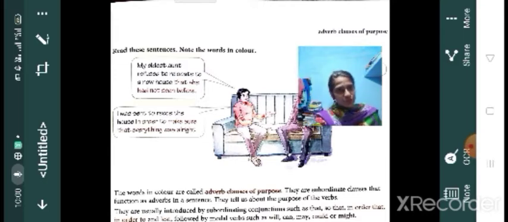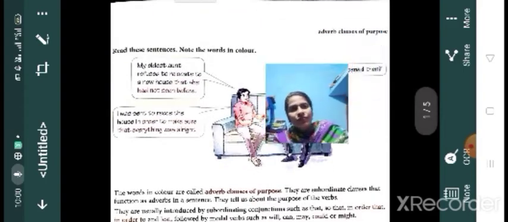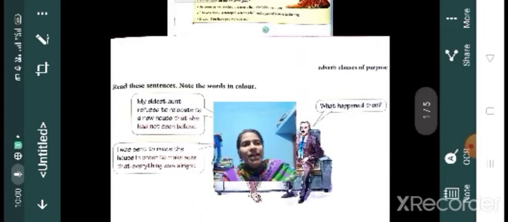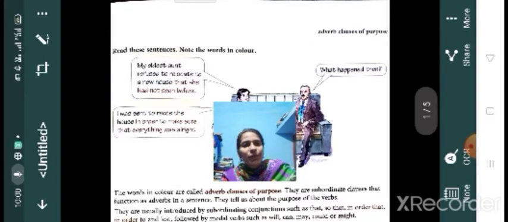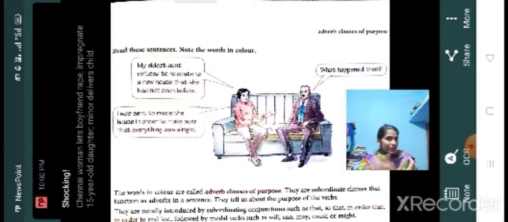Okay, so we are going straight towards our textbook. I think some more activities are left in the last chapter that we have already covered. Okay, it's a grammar portion and it is adverb clauses of purpose. Before going to that, you have to know certain things that you have already learned.